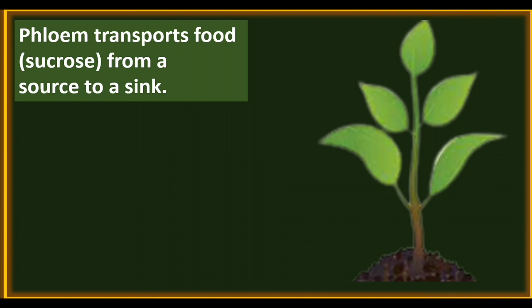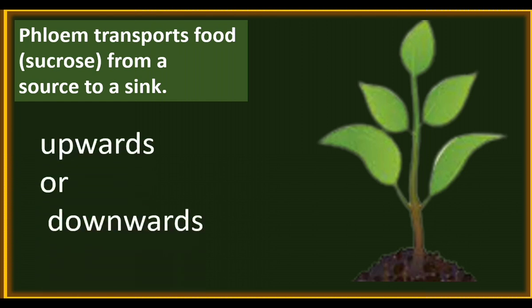A growing part may be a needed area, a growing root or growing shoot, and the storage organs like fruits and tubers also need the supply of food. So the leaf is a source, and the needed areas are sinks. From the source to the sink, phloem transports food material.